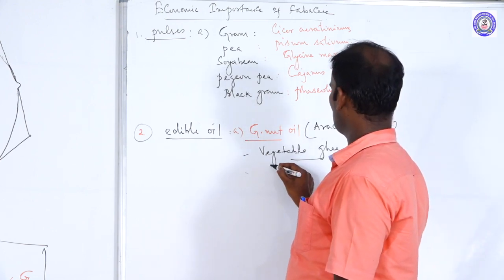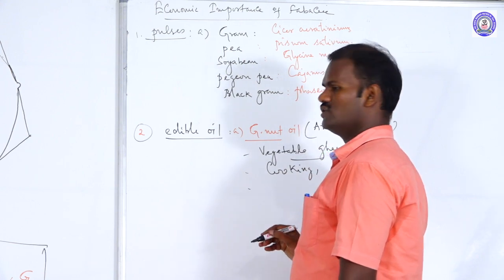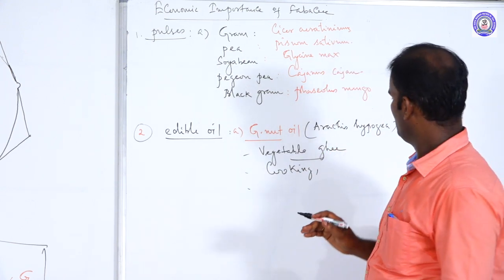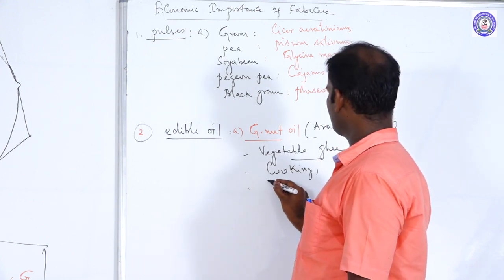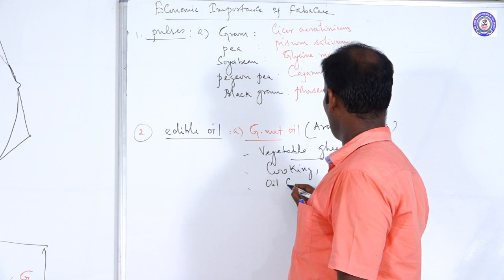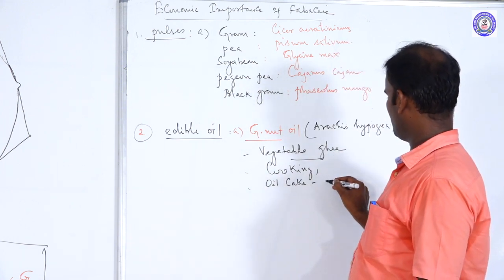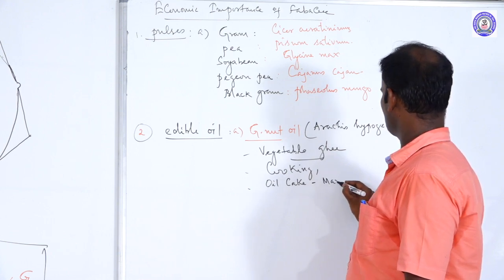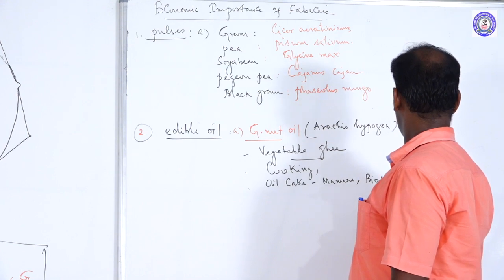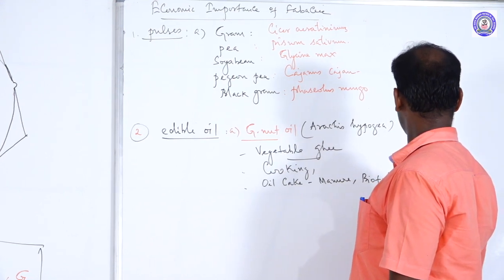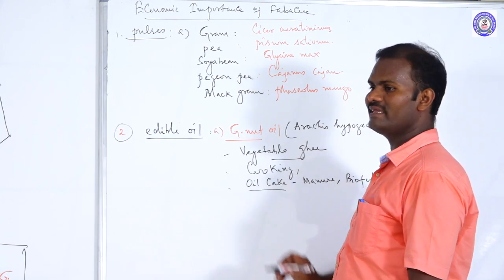It is used as a fine cooking oil, and the oil cake is used as a good manure and biofertilizer.